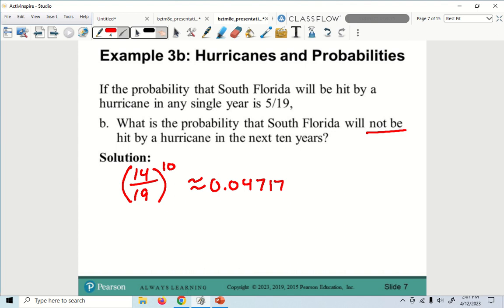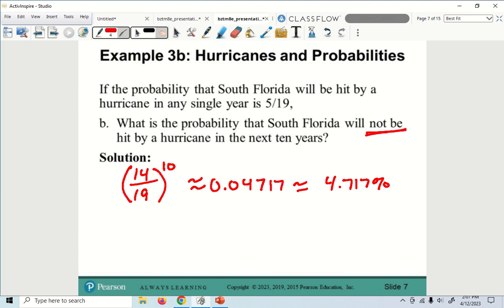Now, let's turn this into a percent so I could actually have some reference for this. So as a percent, this is going to be 4.717% chance that it will not be hit with a hurricane in the next 10 years. That's a very, very small percentage, right?